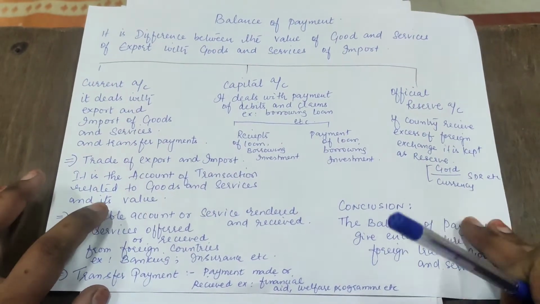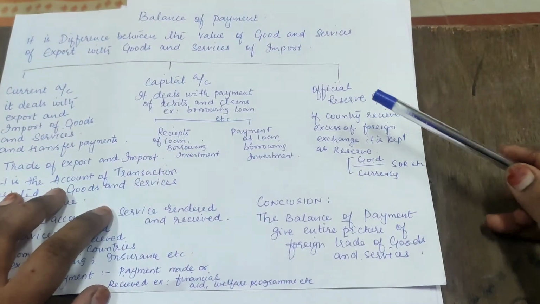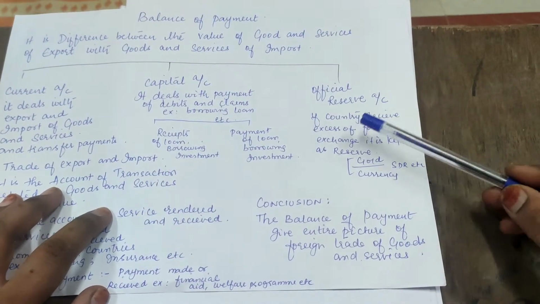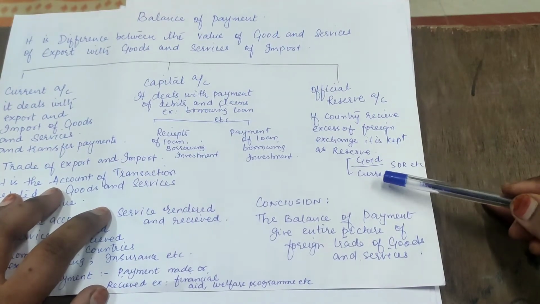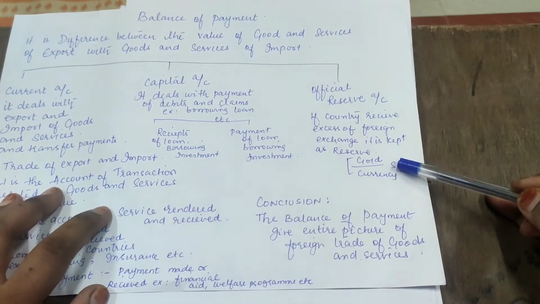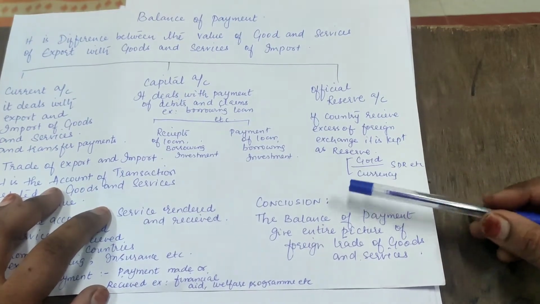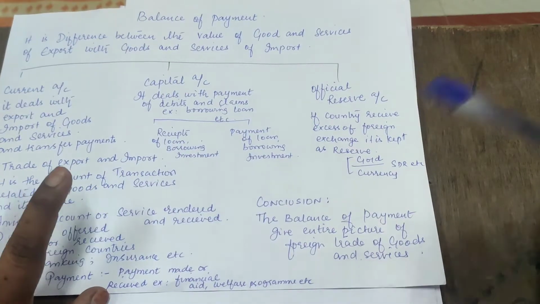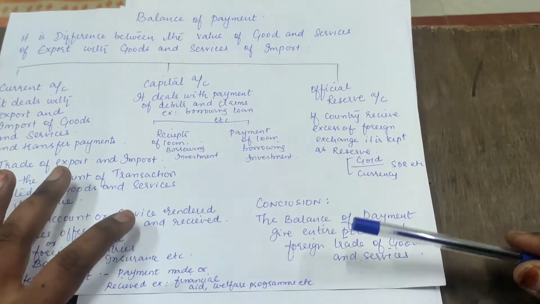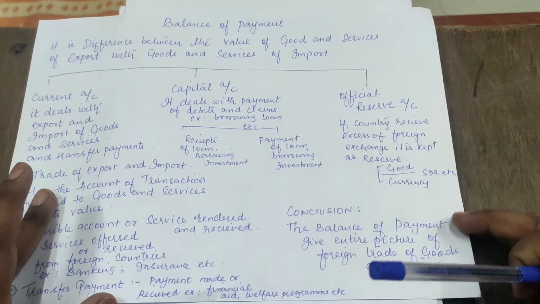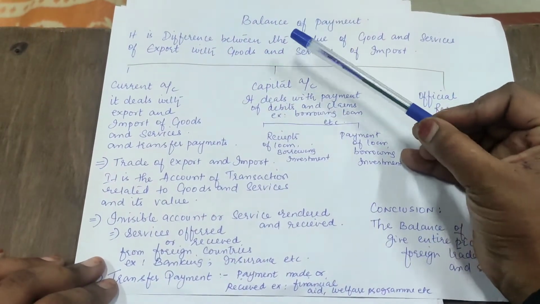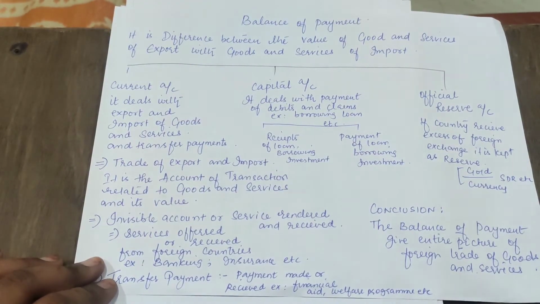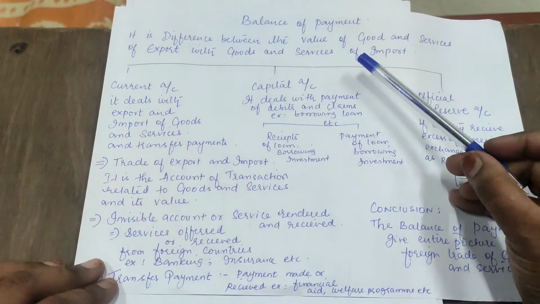After that we have an official reserve account. If a country receives any excess foreign exchange, it is kept as a reserve. It can be kept in the form of gold, currency, SDR, etc. So the conclusion is that the balance of payment gives the entire picture of foreign trade of goods and services. The balance of payment is nothing but the difference between the value of goods and services exported and the value of goods and services imported. There should be a balance.